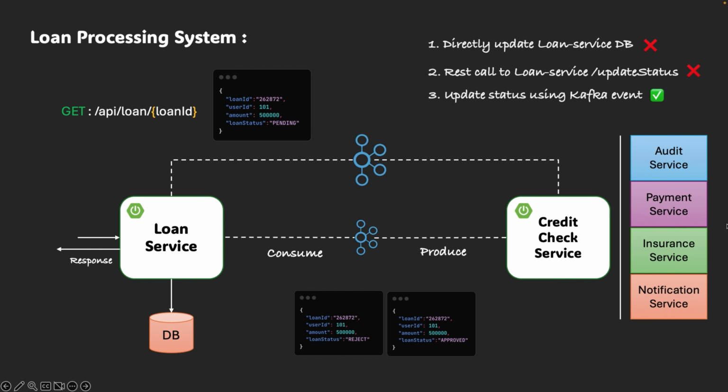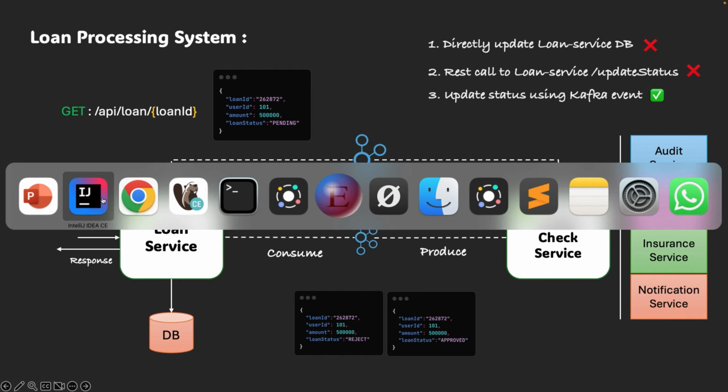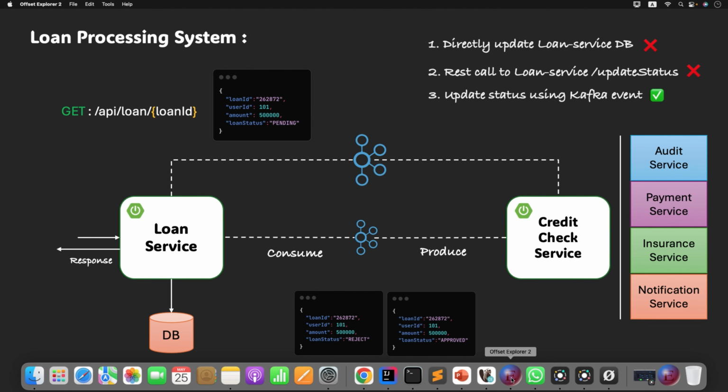Then the third solution, what do you understand? Once the credit check is done, let the credit check service update the status, whether it is approved or rejected. Correct? How will he update? Through Kafka. Now let's do that setup in the credit check service. Meanwhile, let me show you both the events we have received in Kafka.